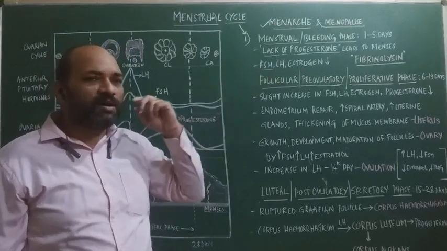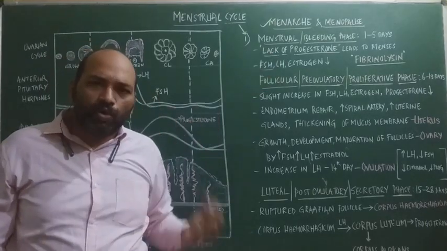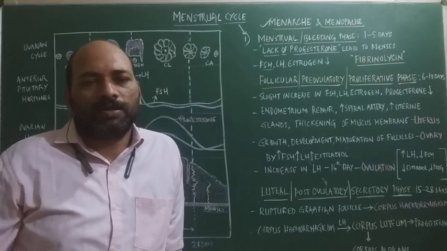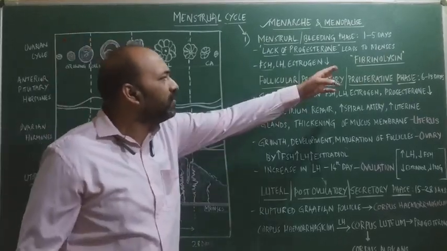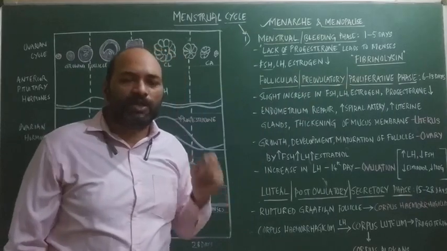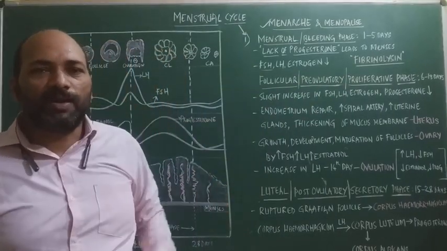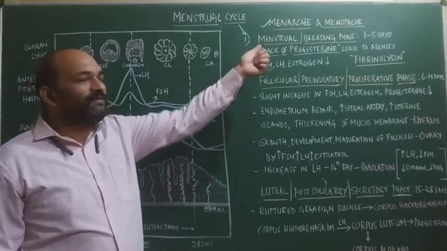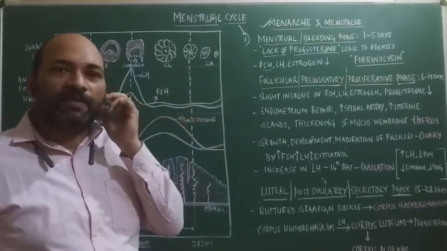But in the case of the endometrium, even though it is ruptured, the blood will not clot. That is because of an anticoagulant called fibrinolysin, which prevents clotting of the blood, and thereby allows the continuous flow of blood in the first phase, that is the bleeding phase.